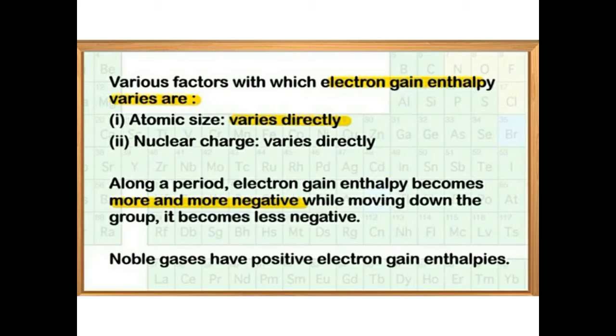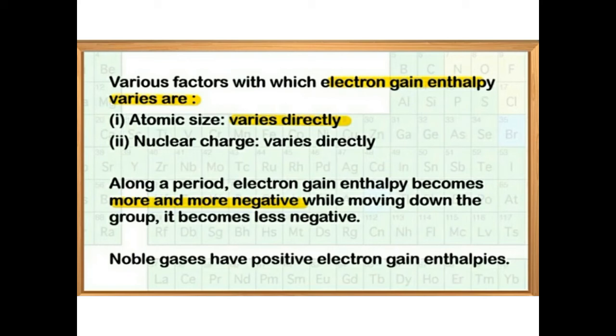Now what are the factors which affect the electron gain enthalpy? The first factor is atomic size. Students, we know that with the increase in size of the atom, the distance between the nucleus and the incoming electron increases. As a result, there will be less attraction from the nucleus, so the electron gain enthalpy will decrease.